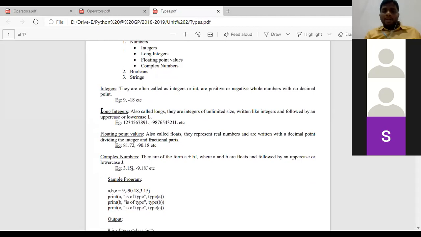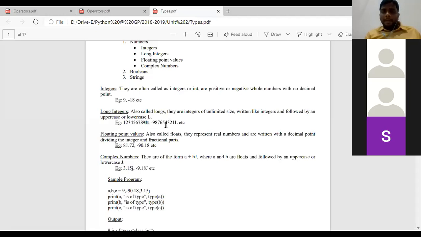So long integers are optional in Python. But in order to recognize long integers, we need to end the value with uppercase L or lowercase l. It may be either a positive or negative value, but at the end of the value, it must be mentioned like capital L or lowercase l.